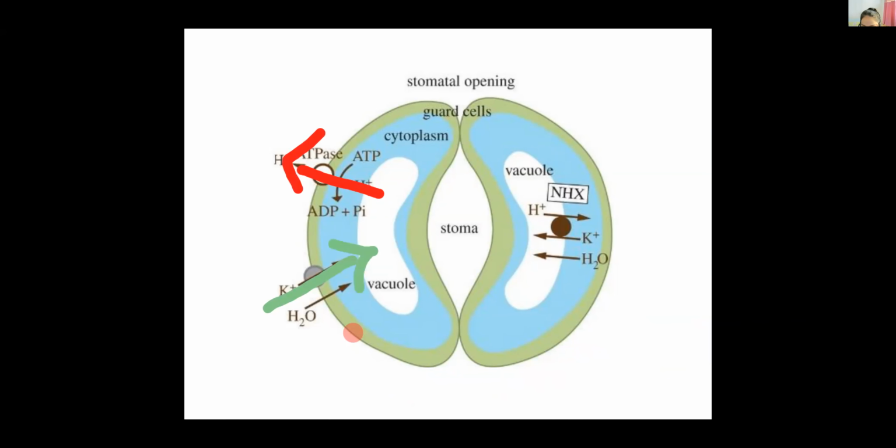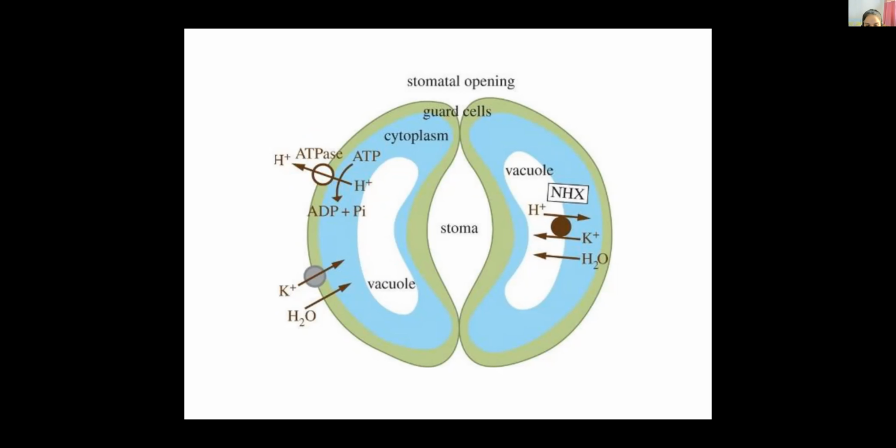H plus goes outside, K plus goes inside, and with that K plus, water molecules enter the guard cell. K plus enters the guard cells by a kind of facilitated diffusion, and with that the water molecules also enter the guard cells.